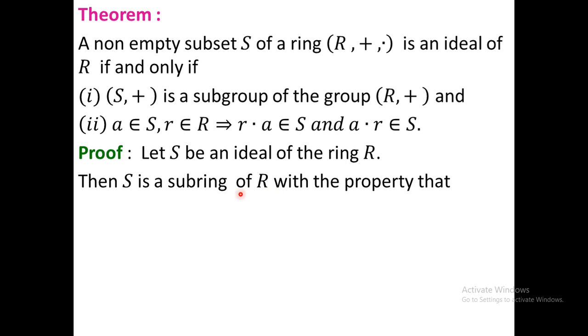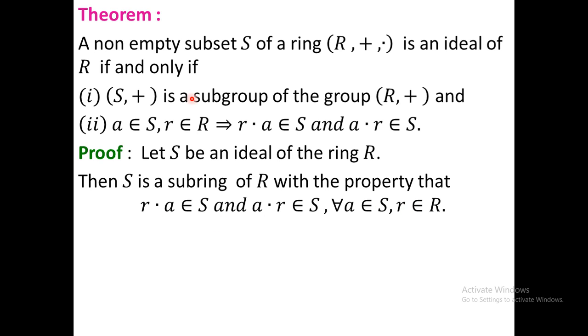Now from the definition we get that S is a subring with the property that r·a and a·r must be in S for all a belonging to S and for all r in R. So these are the conditions for ideal. Now we have to prove the two conditions. Please see that the second condition is automatically satisfied, since the second condition is actually the condition for ideal.